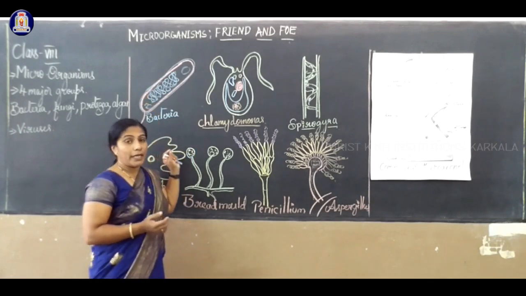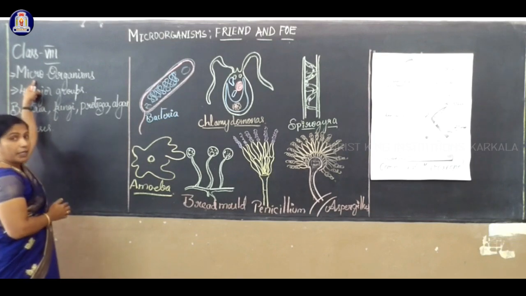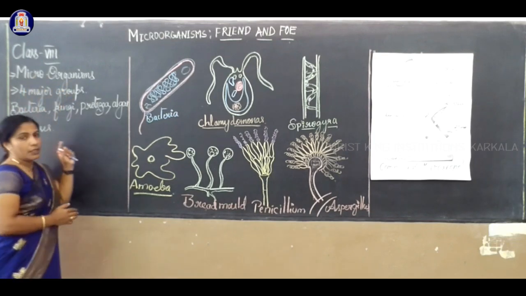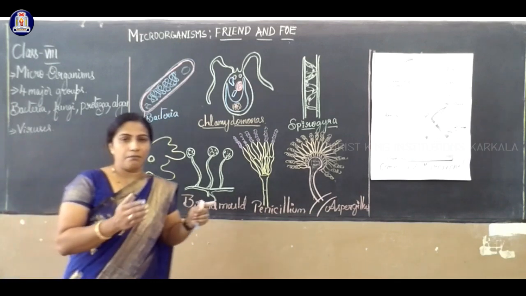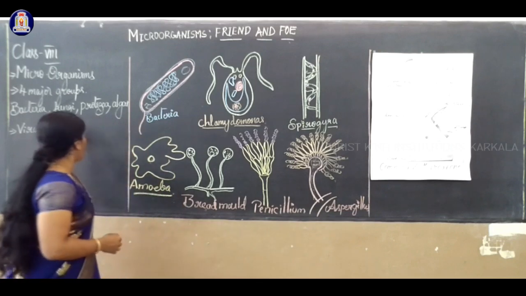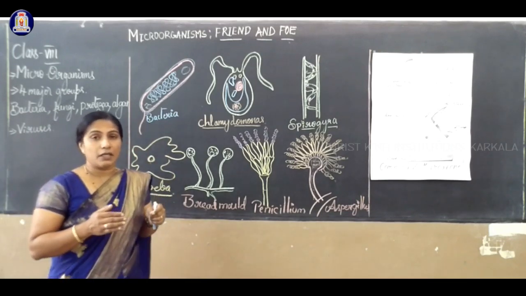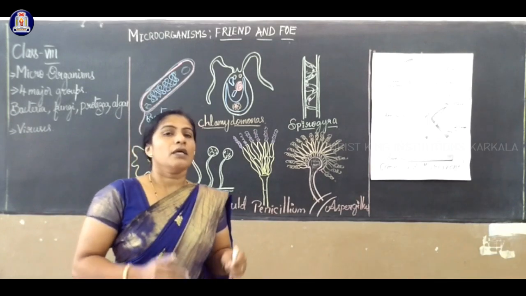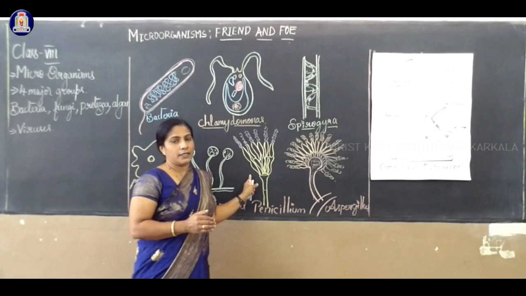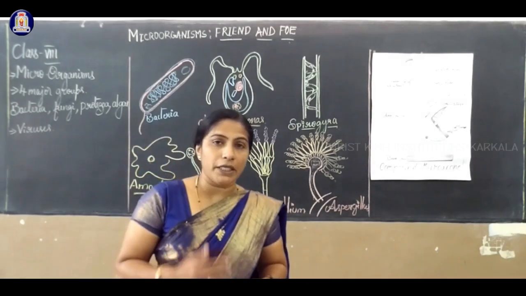So now, microorganisms are extremely small, microscopic in structure, and living organisms. Before we study the groups, let us study which instrument we are using to observe microorganisms.